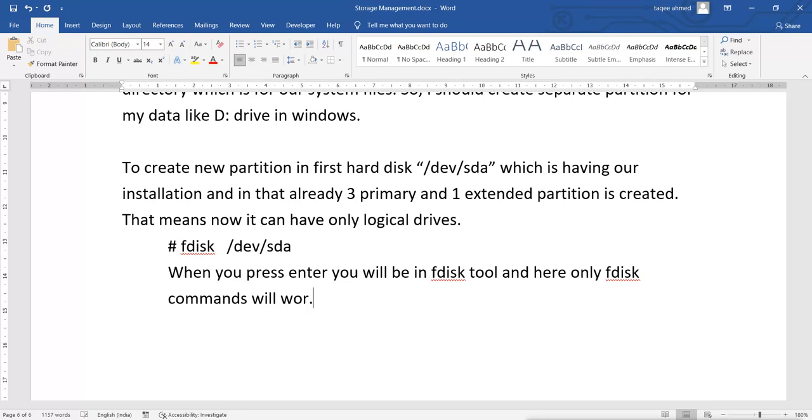So when you enter into fdisk, only fdisk commands will work and other commands, like normal Linux commands, will not work.